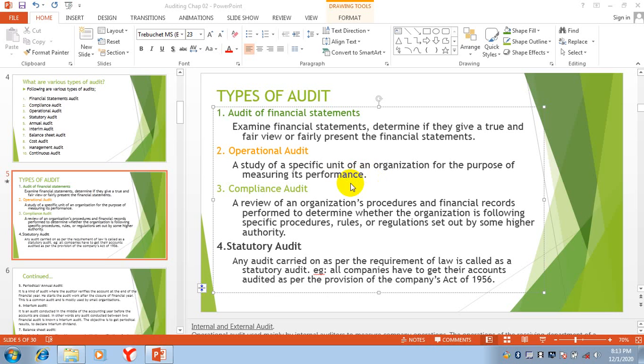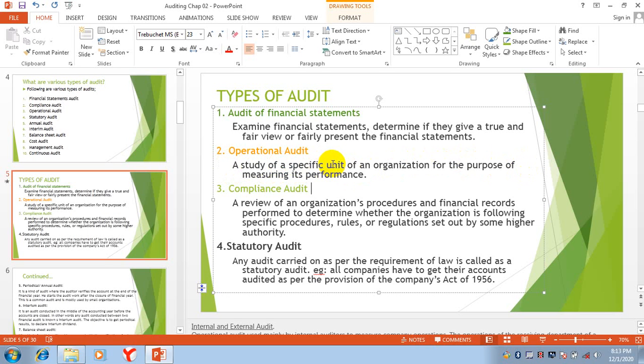Keep in mind, we are checking whether the objectives which are set at the start of the year are achieved or not. So in operational audit, we are checking the operations of the organization.